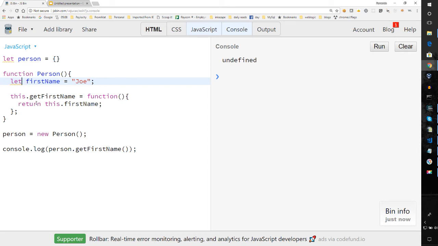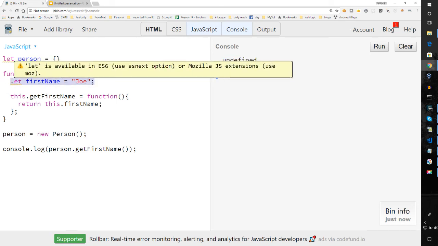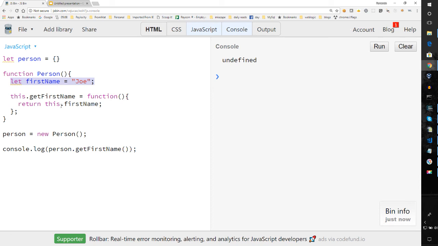Oh, yes, of course. I'm doing this wrong, because when I do this, it's visible to the function inside of here, but it's not visible as an attribute. I would have to say this.firstName equals Joe, but maybe we don't want to expose our first name. So what we want to do is just use first name instead, not qualify it, because that is undefined. So let's take a look.